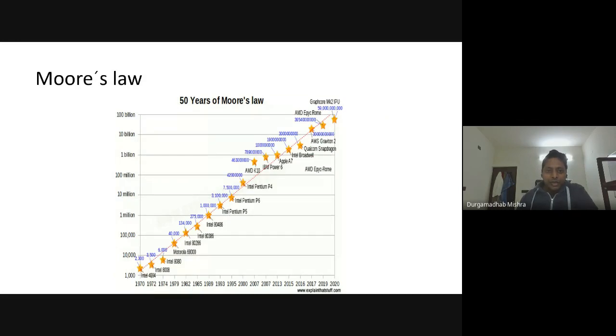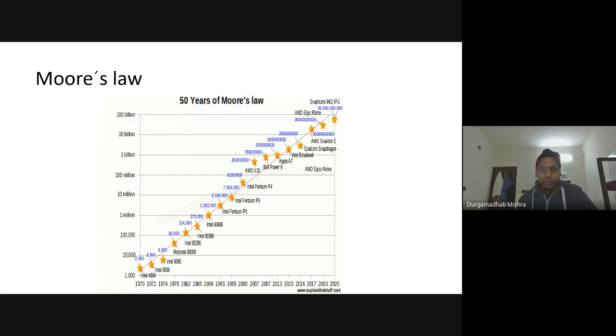There is actually a famous law which was proposed by Gordon Moore. It's known as Moore's law. I think it was around 1960. What he proposed, or what he observed actually, is that the number of transistors on a chip will double every one or two years. He was one of the co-founders of Intel Corporation, if you have heard of it.